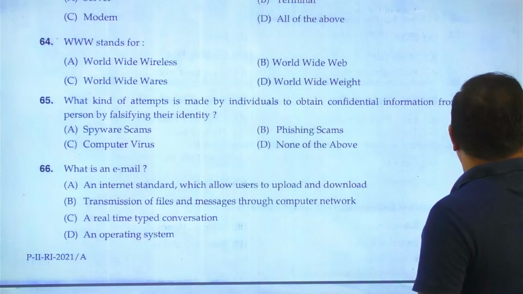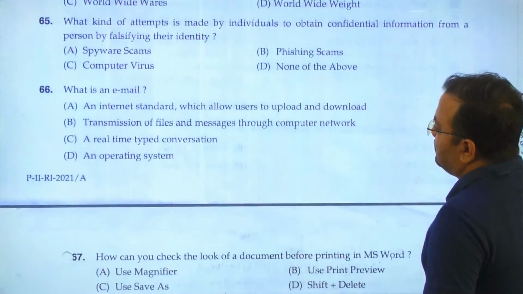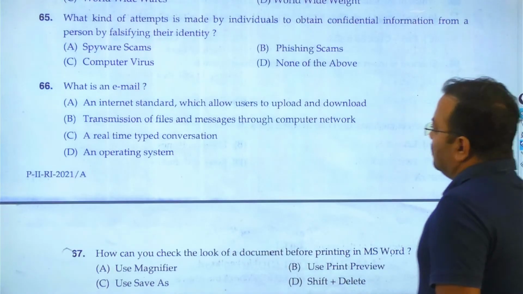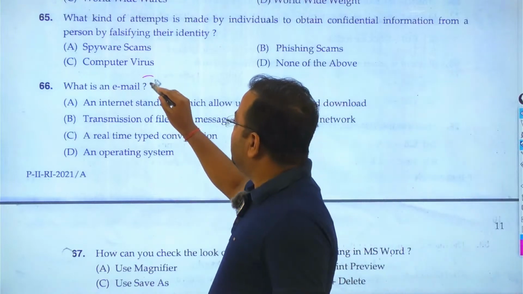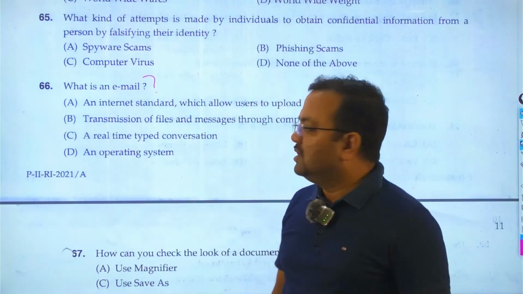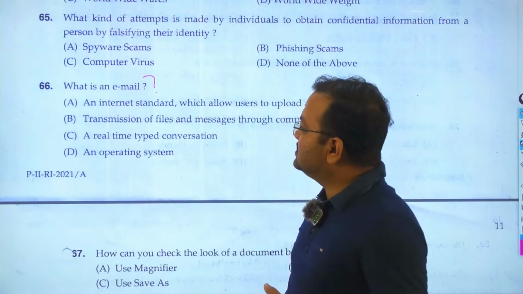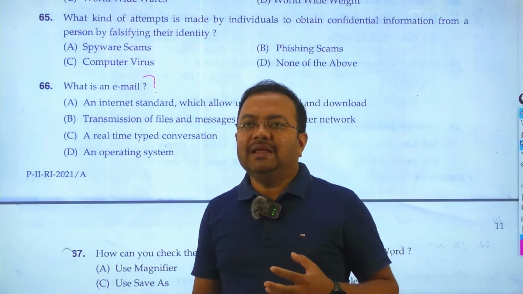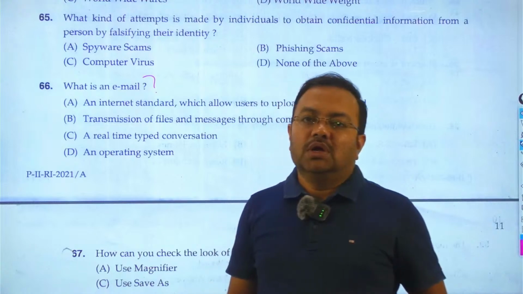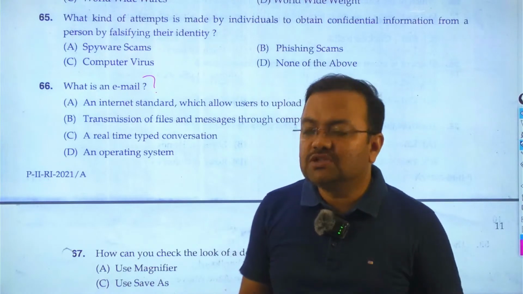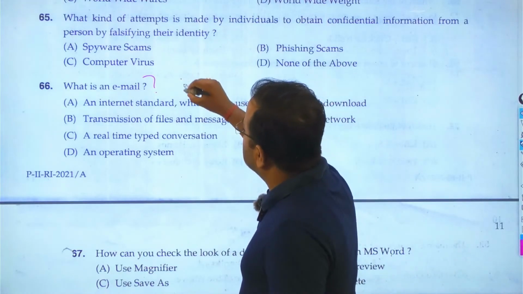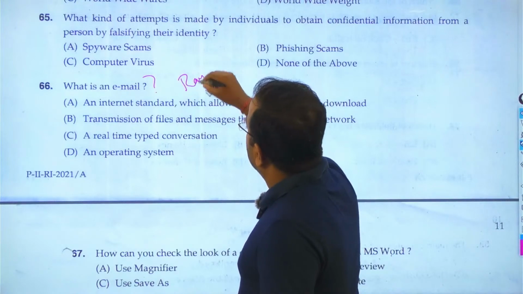Then go to question number 66. It has asked about what is an email, electronic mail. Okay, so before going to the explanation, students, I am telling you, email in the year 1972. The person who is considered as the father of email, Ray Tomlinson.